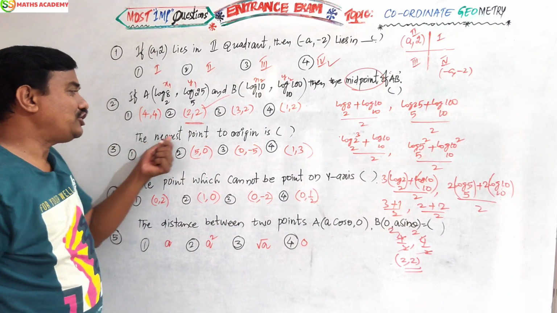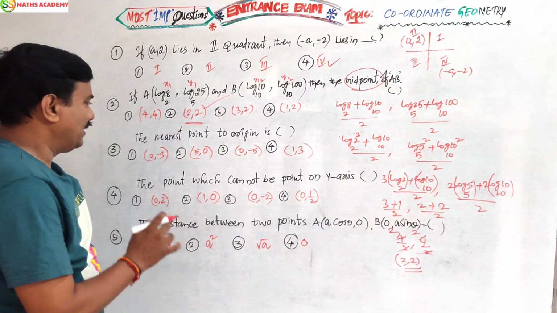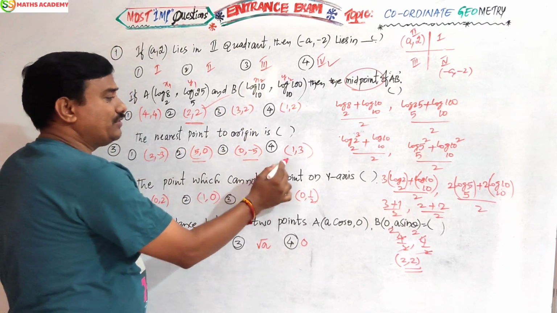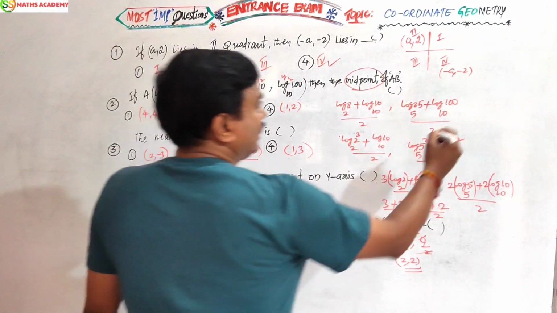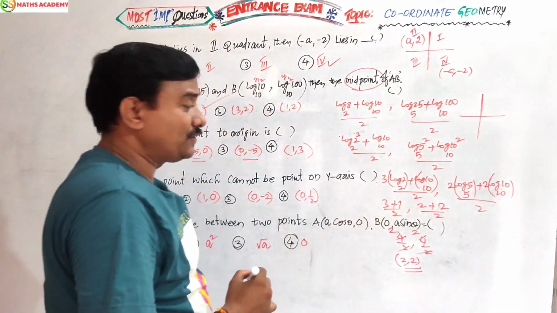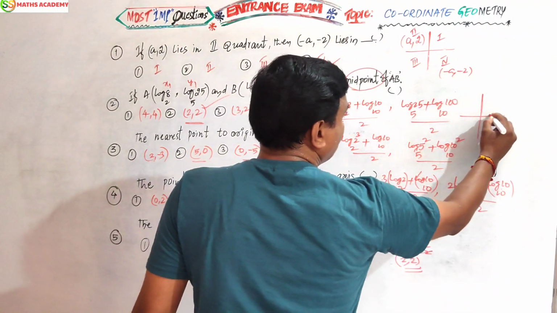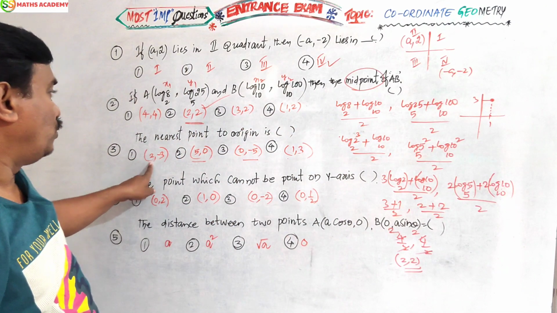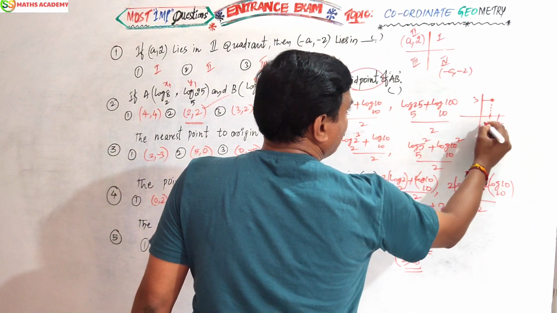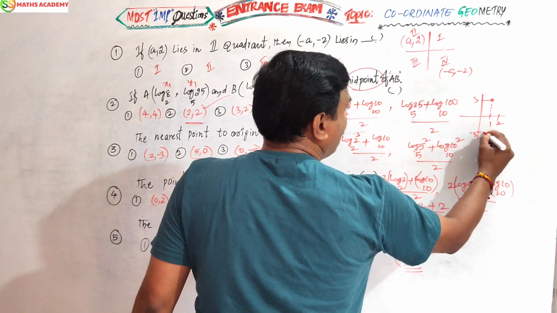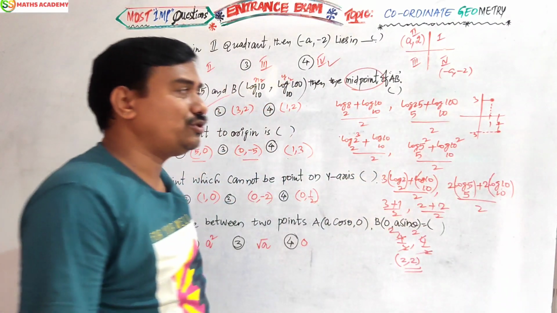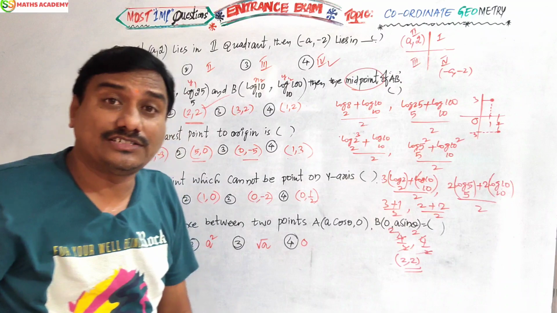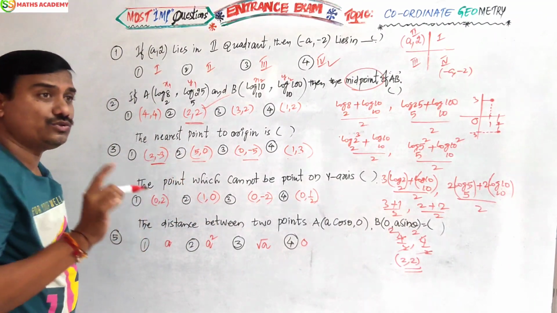Next. The nearest point to the origin. Here this is 5, so far. This is 0 comma minus 5, it is also far. The answer will be between these two. Now let us see. For example, this is a graph paper. I am checking 1 comma 3: here x is 1 and y axis is 3. 1 comma 3 is located there. Then 2 comma minus 3: plus 2 here, minus 3 here. Which point is nearest to the origin? 2 comma minus 3 is the nearest to the origin.